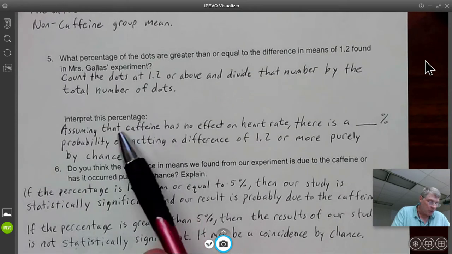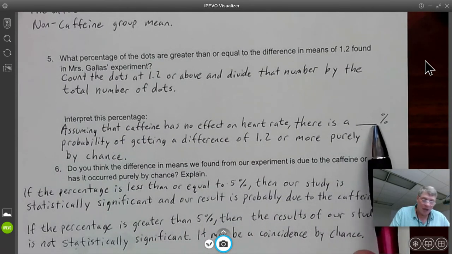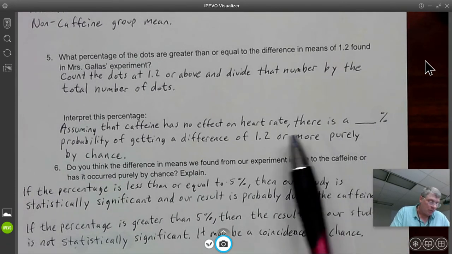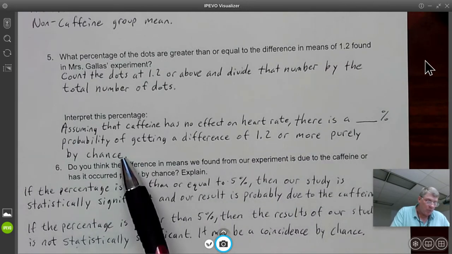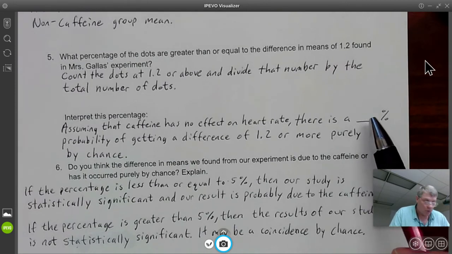So then interpret the percentage. Assuming that caffeine has no effect on heart rate, there is a blank percentage, which we'd have to figure out after we do our own simulation. That is the probability of getting a difference of 1.2 or more purely by chance. In this case, from the book, it was 19%.